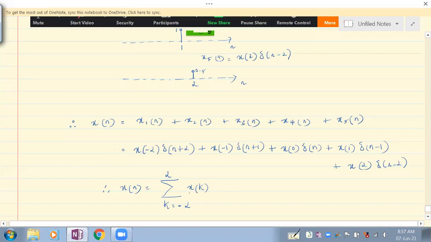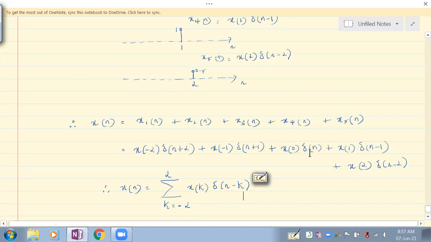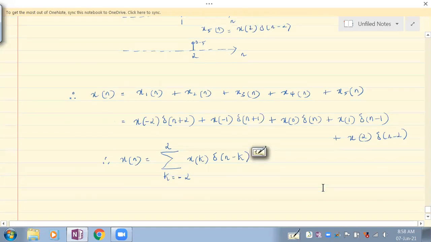If this is x of k, then what should this be associated with? What delta function would come here? It is delta of n minus k. So this is how I can write this particular x of n. This x of n is ranging from -2 to 2, that's why I've taken it this way. So in general, how can I write that?